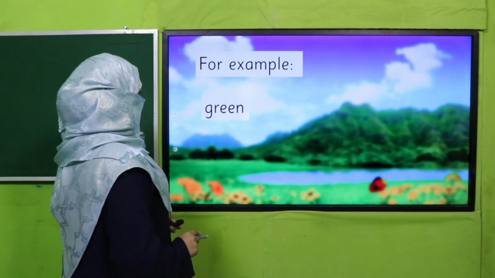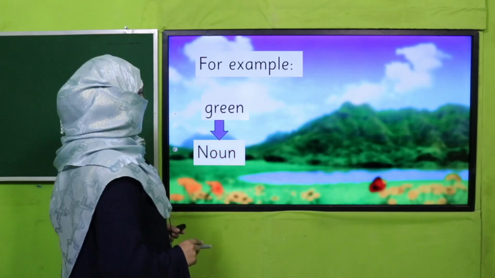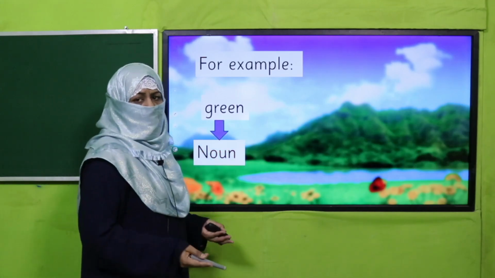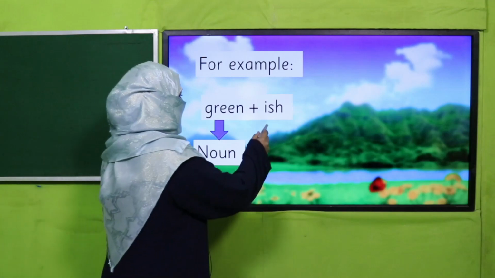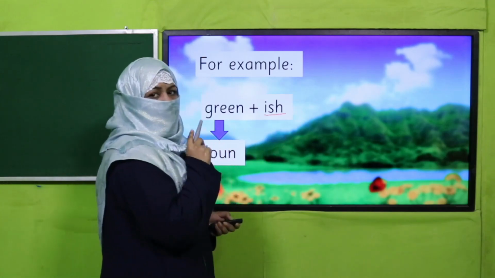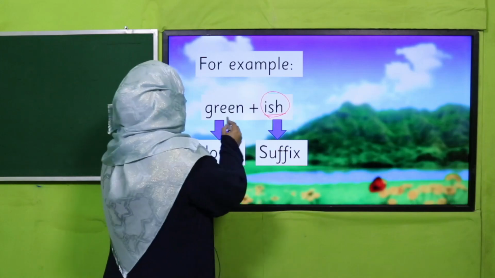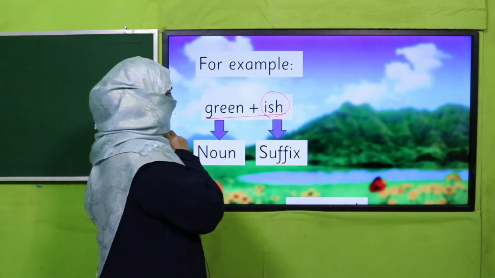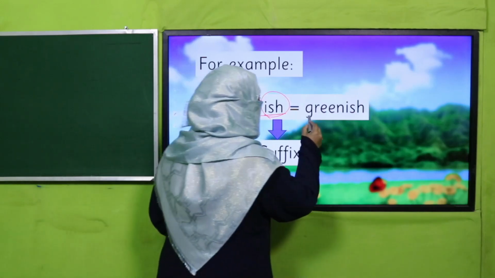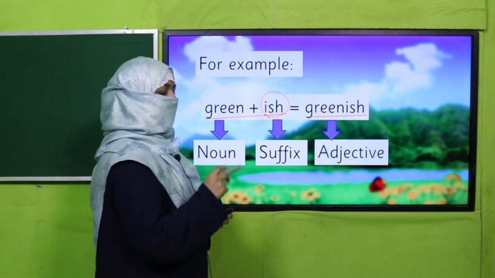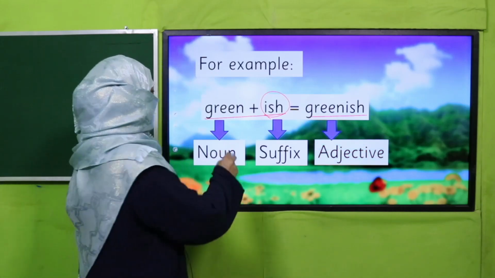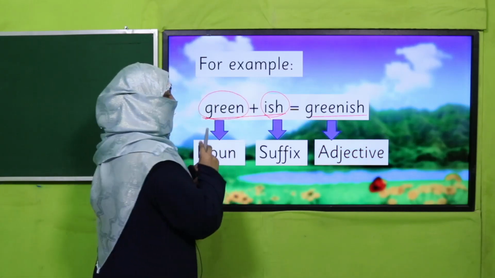The other example is green, and again we know green is a noun, it's a color. I'm going to add ish, which is a suffix. Ish itself is not a word at all. But when I add it, I get a new word that is greenish, and it's an adjective. When I say green, it means a complete green color.